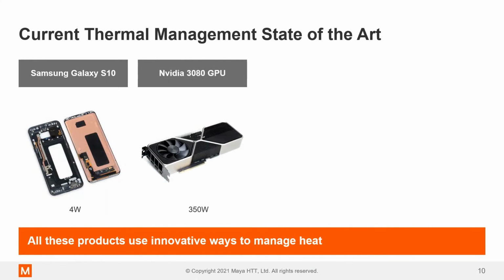Some of you may be into gaming, and you've seen the new NVIDIA 3080 GPUs that were released last year, and these have a peak power dissipation of about 350 watts. What's interesting about this one is that you've got a range of different cooling methodologies here. On top of the actual GPU, there's a vapor chamber that's used to spread the heat. Then the vapor chamber is connected to some heat pipes. Then you have these heat sink fins, which are spreading the heat even further.